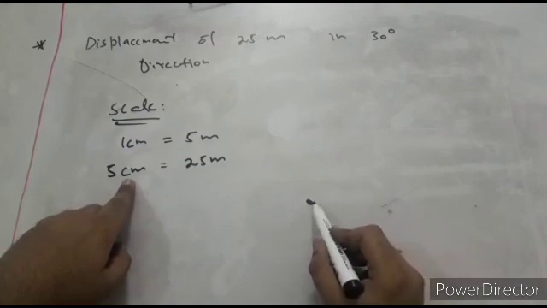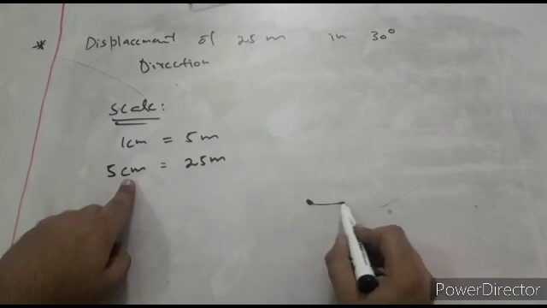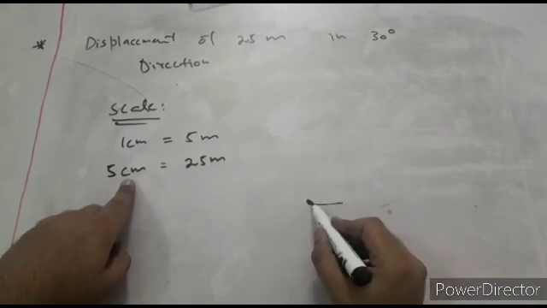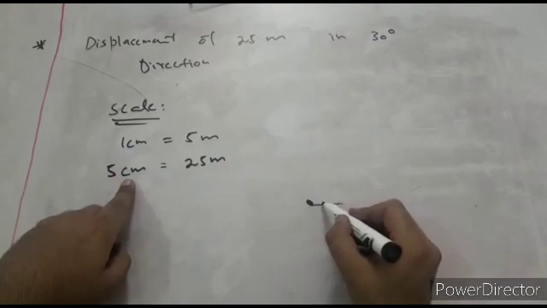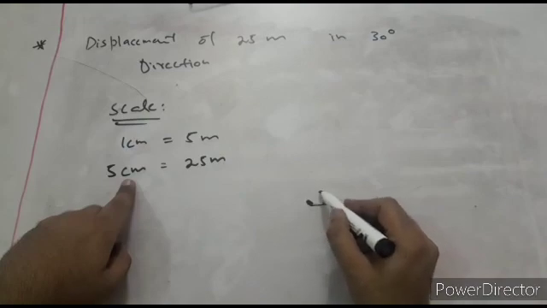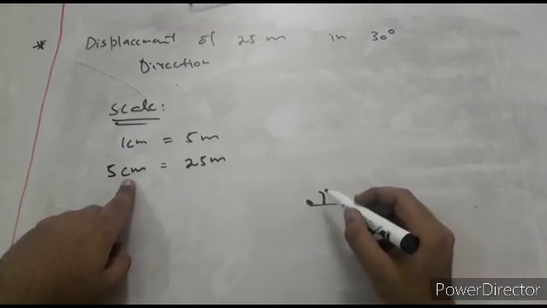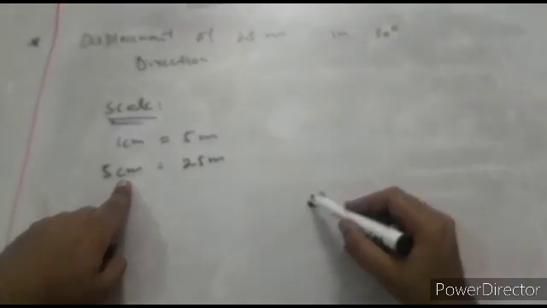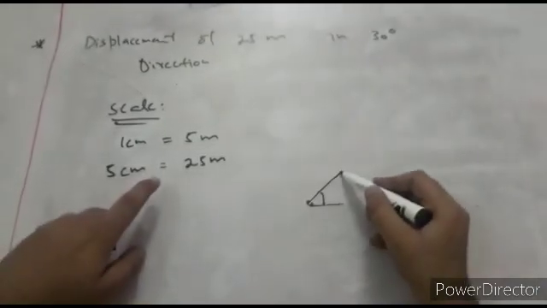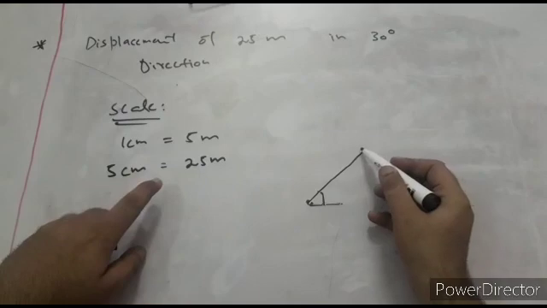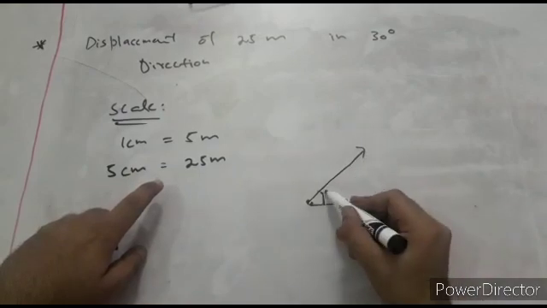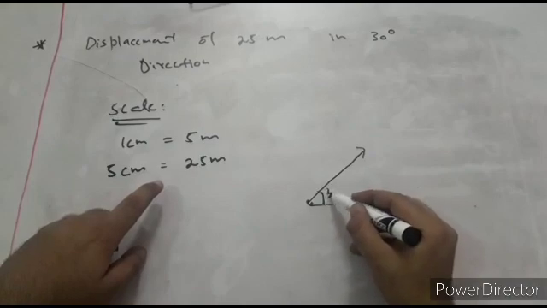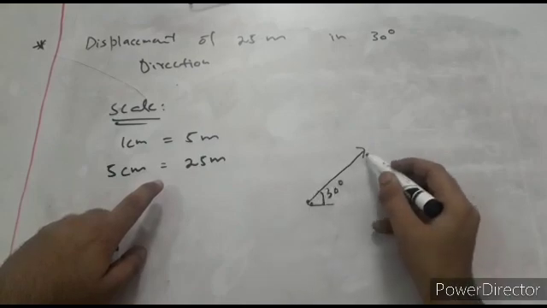We always calculate the angle from the x-axis, this horizontal, and we use a D protector to make an angle of 30 degree. I am making it randomly. You have to use a protector for this, and we draw a line of 5 centimeter. This is the direction of displacement. This is just a reference line. So this is 30 degrees, and this is the required vector.